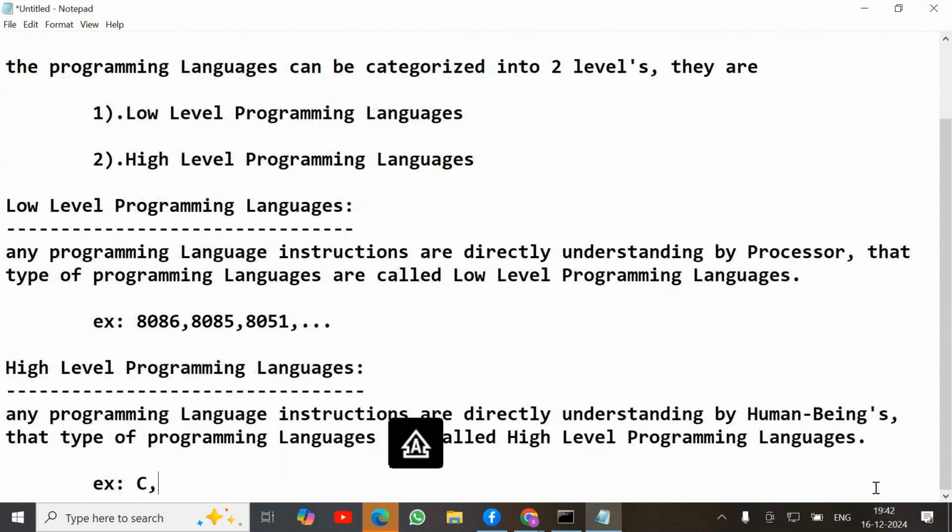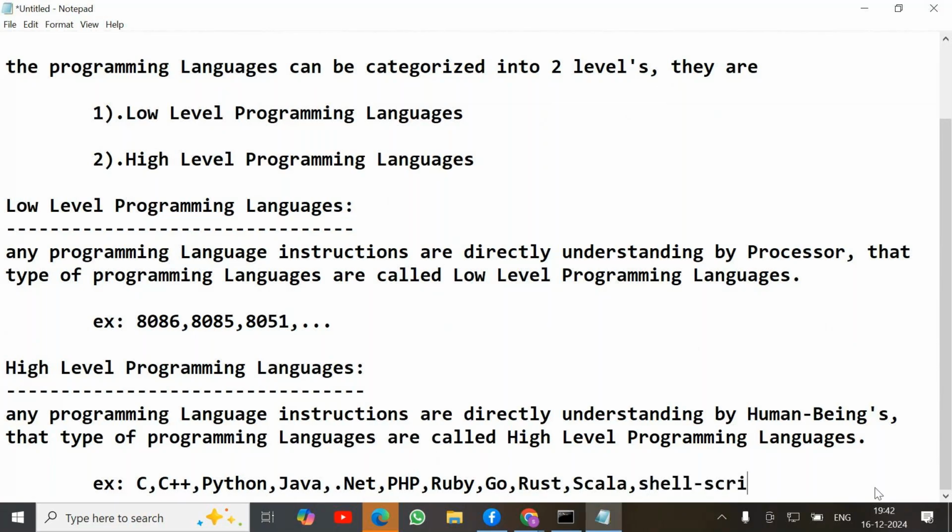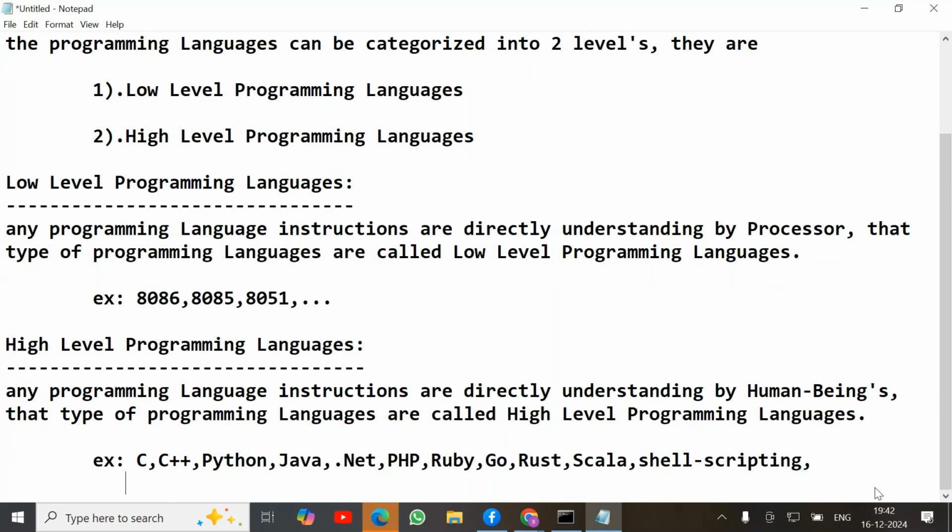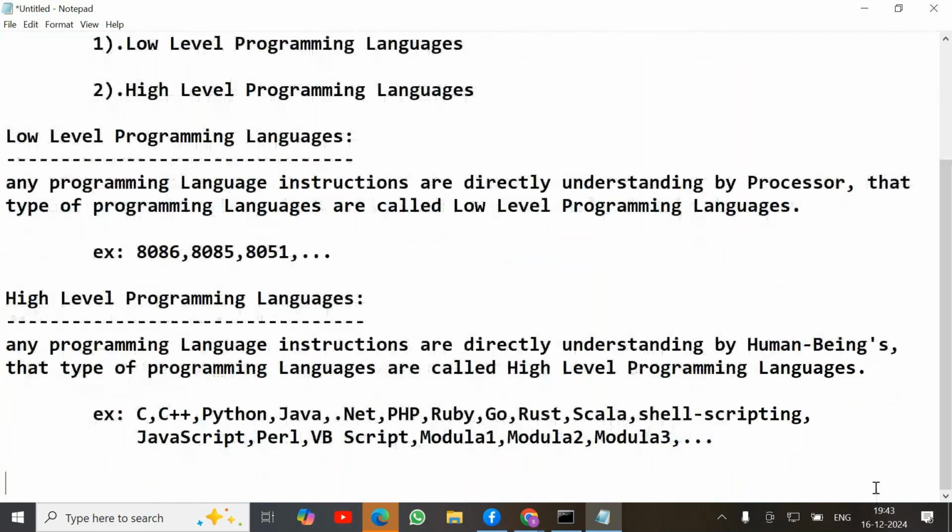Best examples: C, CPP, Python, Java, .NET, PHP, Ruby, Go, Rust, Scala, shell scripting, JavaScript, Perl scripting, VB script, Modula 1, Modula 2, Modula 3, and so on. These are all high level programming languages.